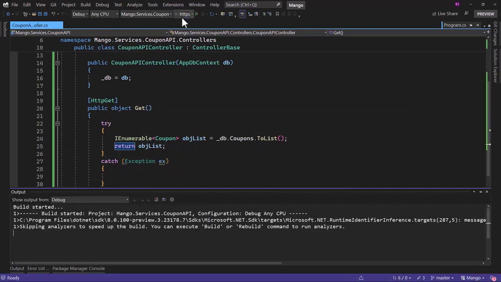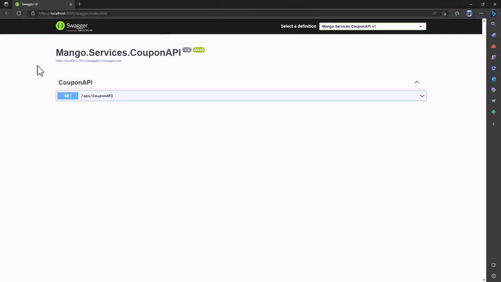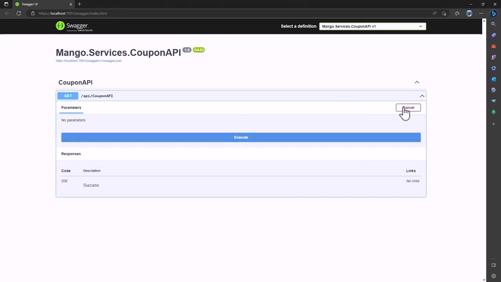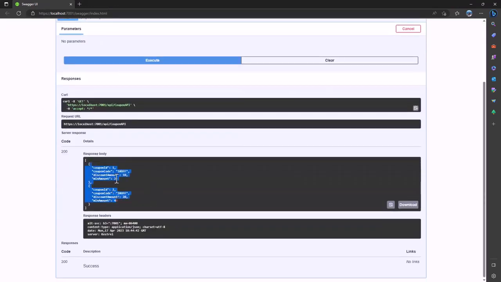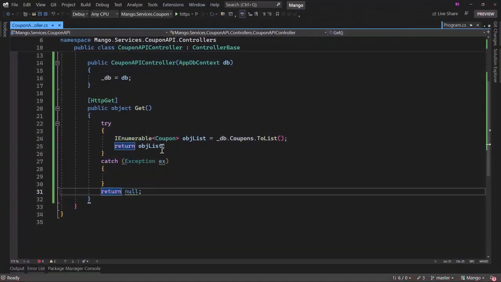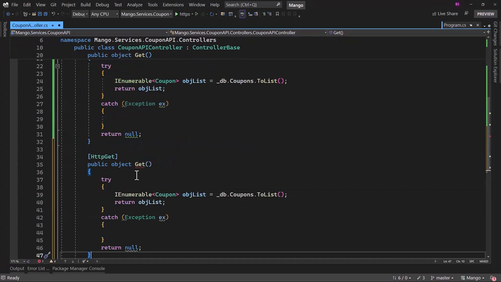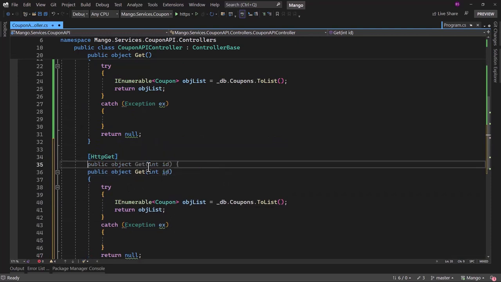That looks good for get all. Let me run the application and see if that works. And perfect, we have the endpoint using our Swagger documentation. If we try that out, perfect, we can see both the coupons here, so that looks good. I can copy this endpoint, paste it here. Next endpoint will be if I want an individual coupon based on the ID.